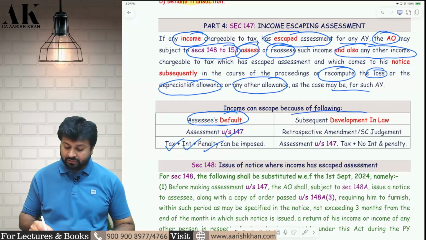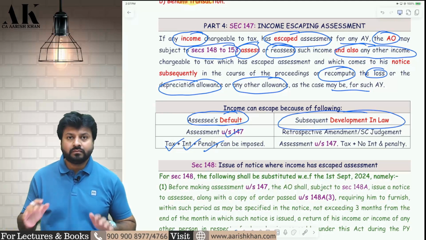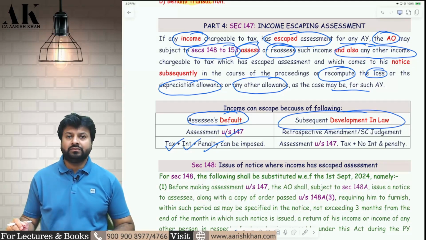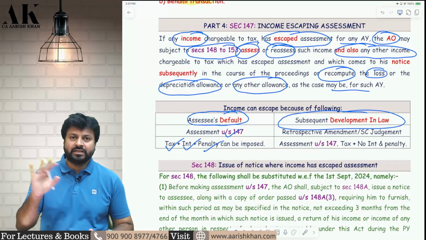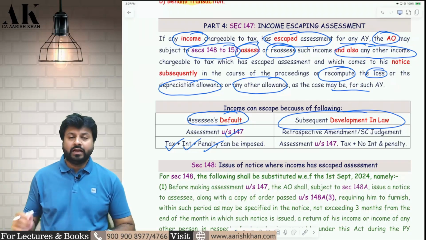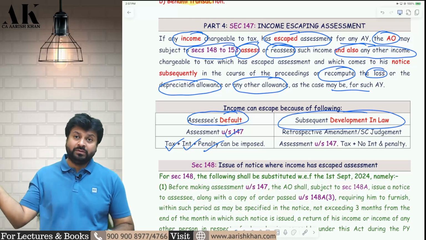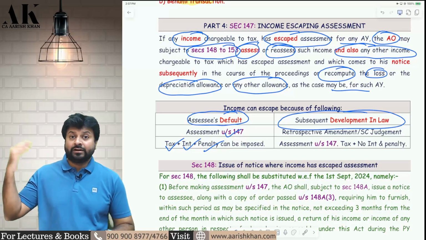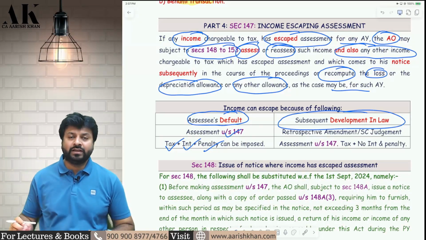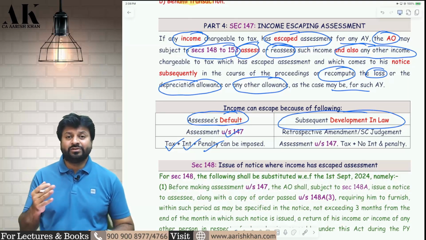But sometimes the income can also escape because of subsequent development in the law. Now, this we need to understand properly. This is a new concept which is coming for the first time in our income tax so far. What is subsequent development of law? Suppose a Supreme Court judgment came today in my friend's case that an expenditure is disallowed. But 5 years back in my case, the assessing officer allowed me that expenditure. Now my AO can take advantage of my friend's judgment given by the Supreme Court, say it is a subsequent development in the law that can also be applied in my case, and he can reopen my 5-year-old case and disallow that expenditure.